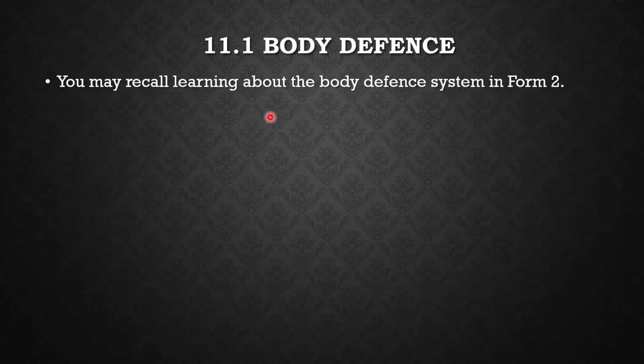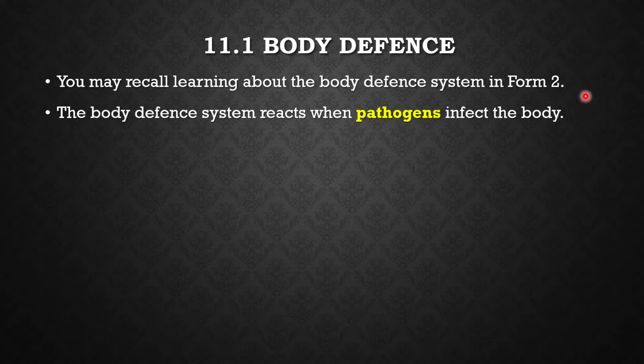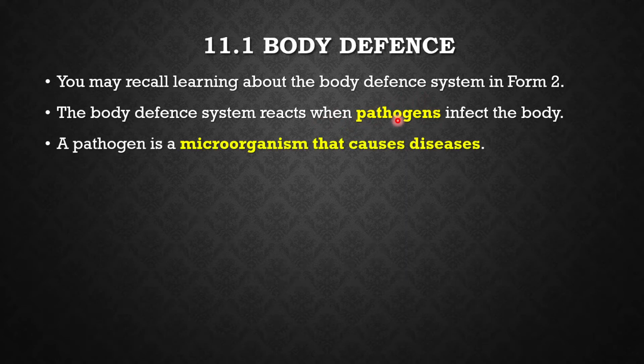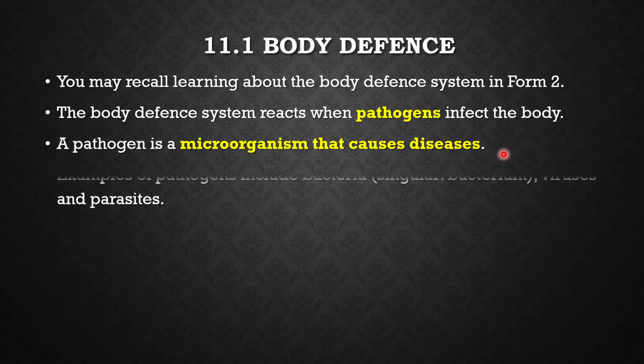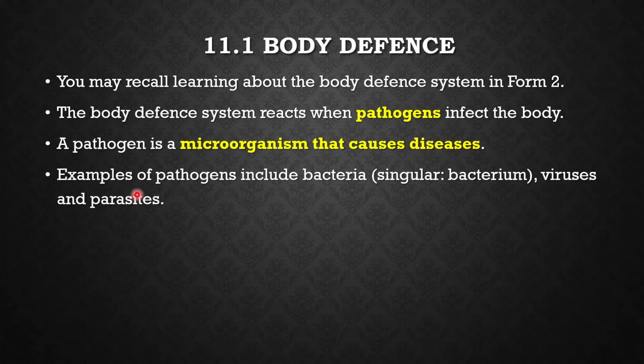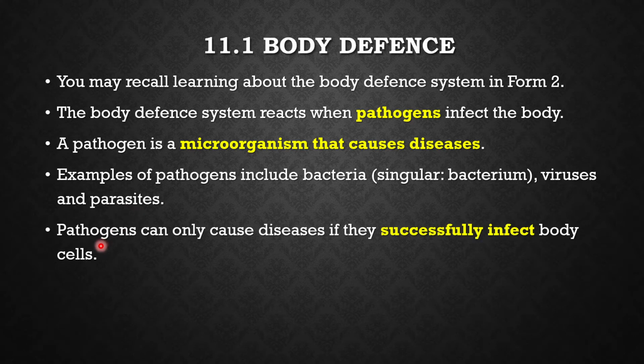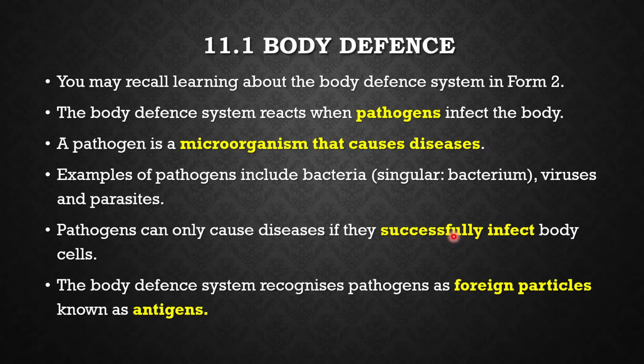Okay, you may still remember that you have learned about this back in Form 2 Science. So the key word in the subtopic is pathogens. Do you still remember what is pathogen? Yes, that is the microorganism, the bad microorganism, because it causes disease and therefore we call it the pathogen. The examples of pathogens include bacteria, viruses, and also parasites. And pathogens can only cause diseases if they successfully infect the body cells.